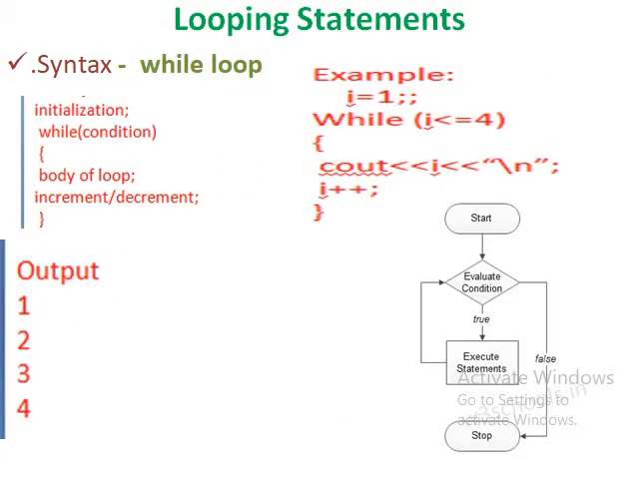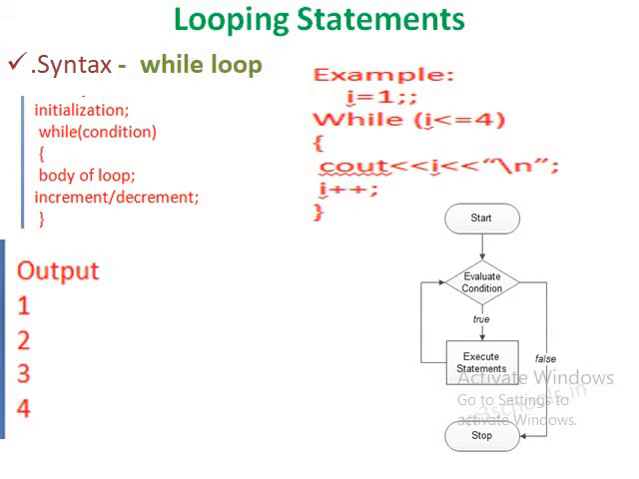Then the while loop. The syntax is initialization, semicolon, while, condition, open braces, body of the loop. Within the loop, the counter variable is incremented or decremented. Consider the flowchart. It first evaluates the condition. Then, if it is true, the statements within the loop will be executed.